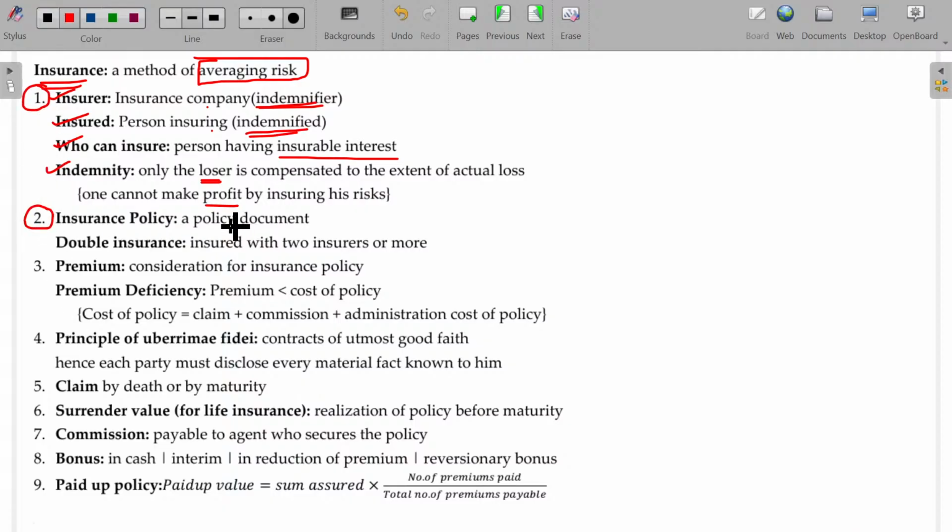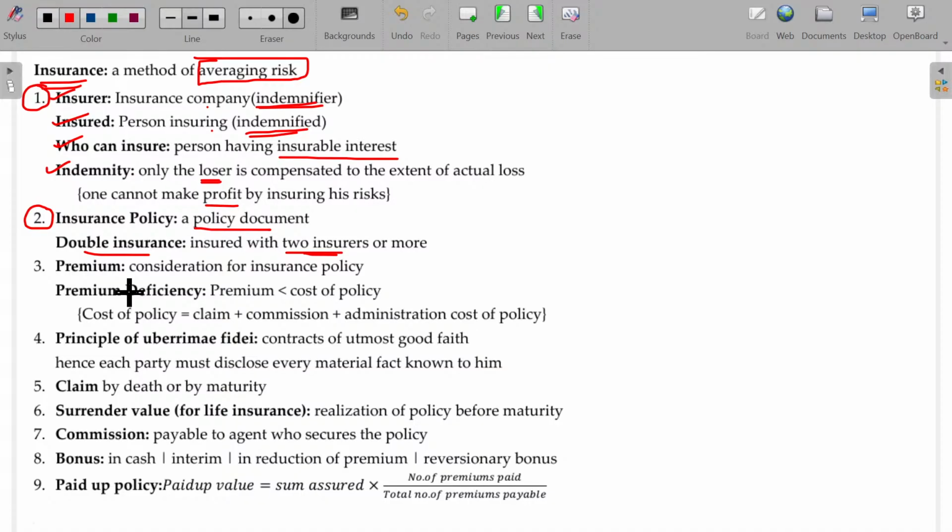Insurance policy, a policy document. Double insurance. If you insure with two insurers or more, it is called double insurance. In case of health insurance, you can insure with company A for, say, a coverage of 10 lakhs. You feel the 10 lakhs coverage is not sufficient because of the increasing cost and inflation index, so you have to make it 15 lakhs. Then you can go to the same insurance company to top up another 5 lakhs by paying the extra premium.